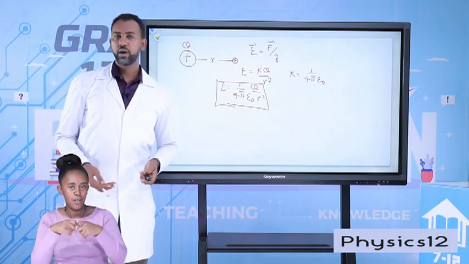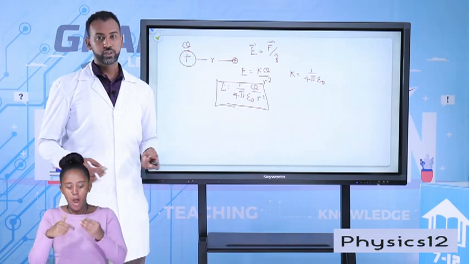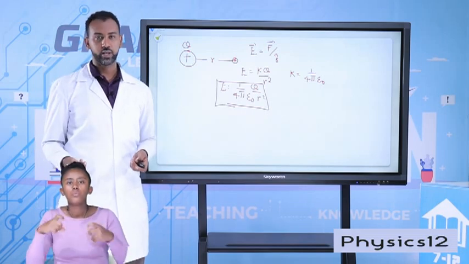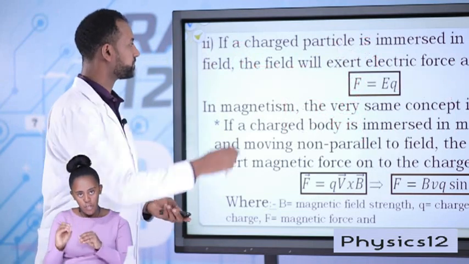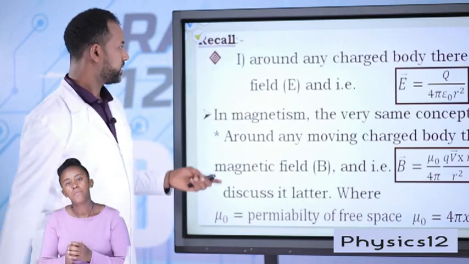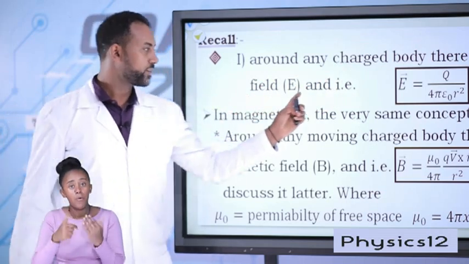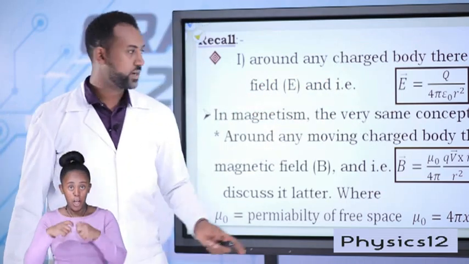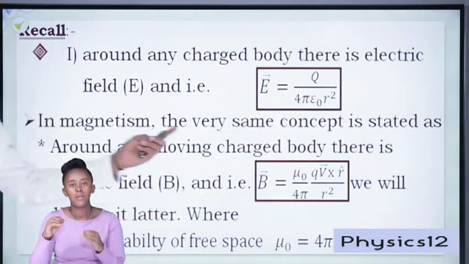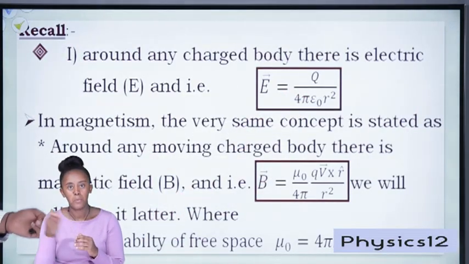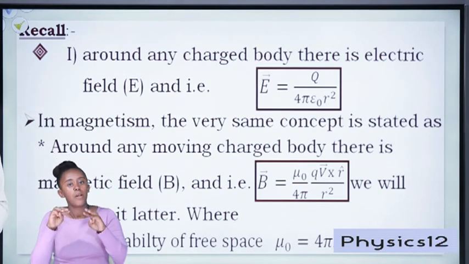The same is true for magnetic field. Around a given point charge, we can have a magnetic field as well. Around any charged body, there is what? An electric field. And that electric field can be given as E equals 1 over 4 pi epsilon naught, Q over r squared. In magnetism, we do have a very similar concept.